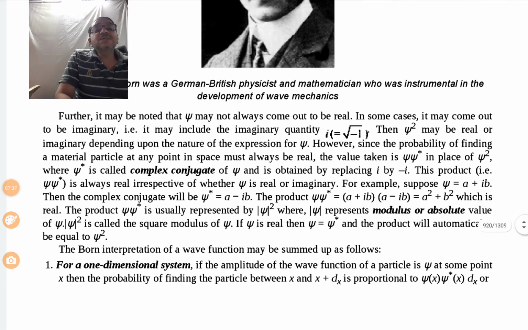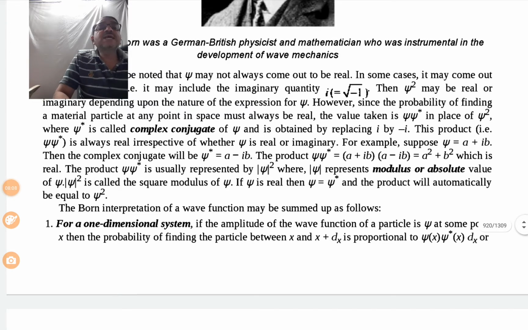So, the product psi into psi star is usually represented by the amplitude of psi squared, where this amplitude of psi represents the modulus or absolute value of psi. The amplitude of psi squared is called the square modulus of psi. If psi is real, then psi is equal to psi star and the product will automatically be equal to psi square.